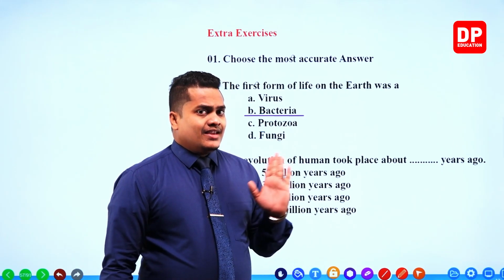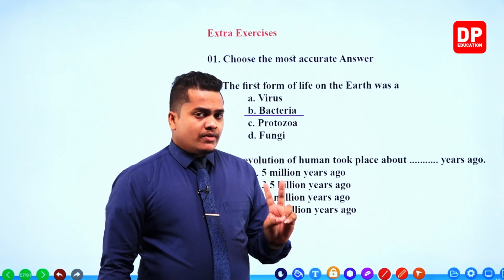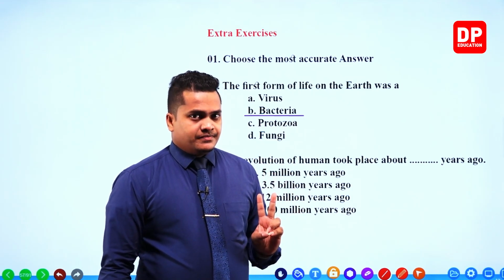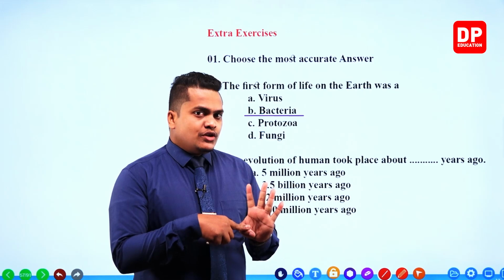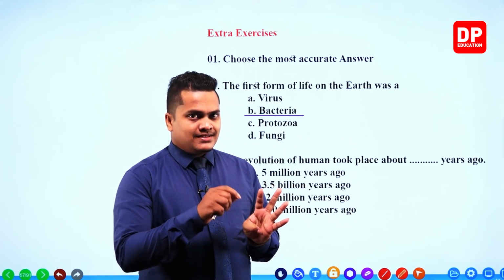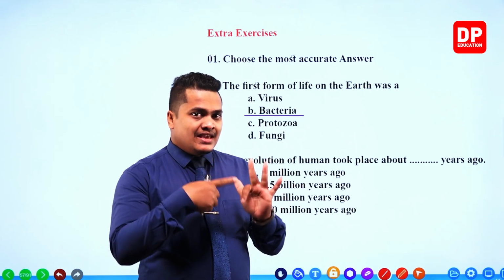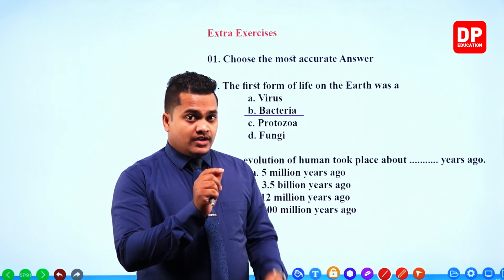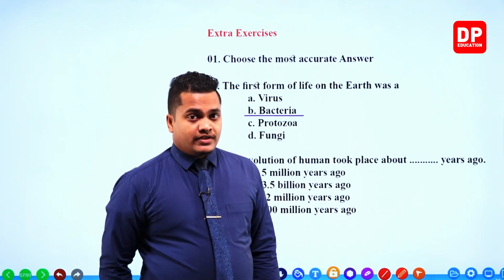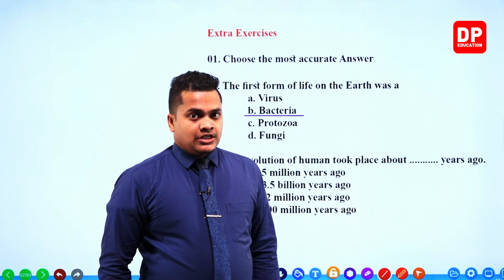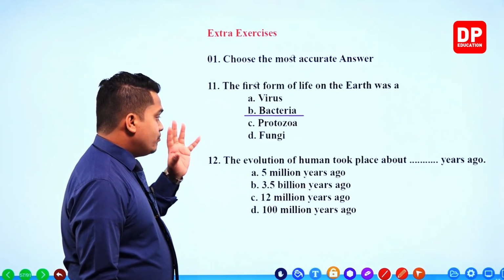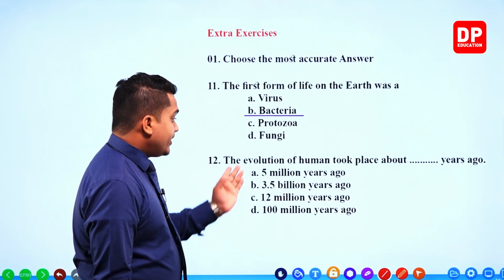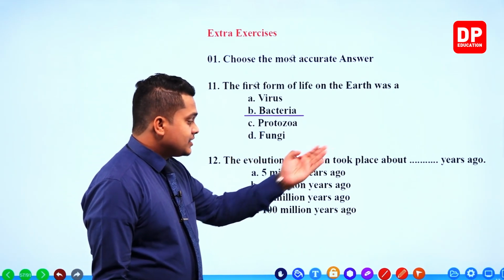In our textbook, two key points were given. Evolution of human took place this many years ago. Evolution of modern human took place this many years ago. The evolution of modern human occurred 5 million years ago.